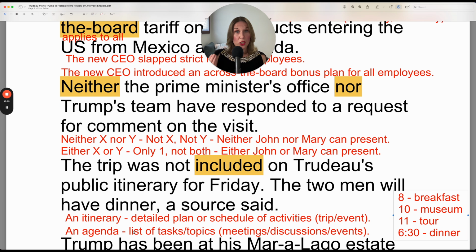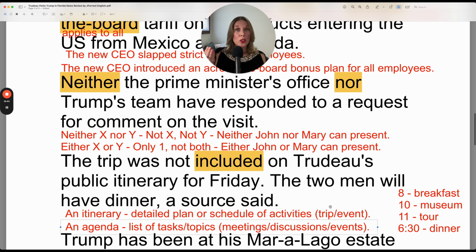So an agenda is a list of tasks or topics, and it's generally used for meetings, discussions, or events. So the agenda would include what are you discussing or what are you doing. So for your personal trips, you would plan an itinerary. For your work day, you could have an agenda.